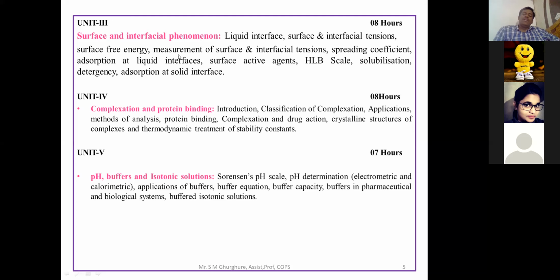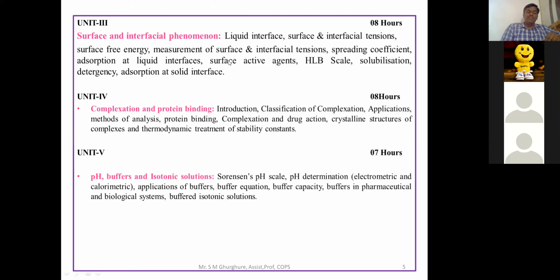And then afterwards, next part is detergency. Detergent, we are already familiar with. For example, Surf is a detergent. Then Ariel is a detergent. Then any soap acts as a detergent. That part we are going to study here is detergency and its mechanism, how the dirt is removed from the surface. And then afterwards, adsorption at the solid interface. That part we are going to focus on in unit 3, that is surface tension as well as interfacial tension.